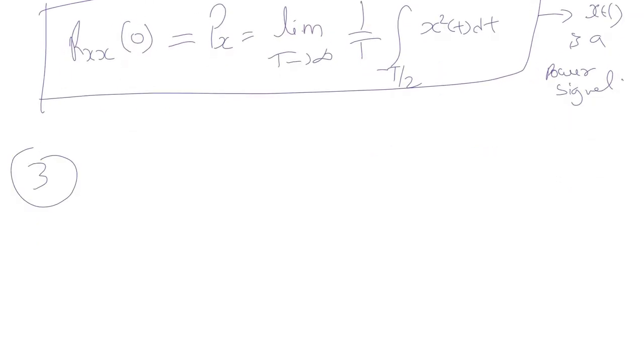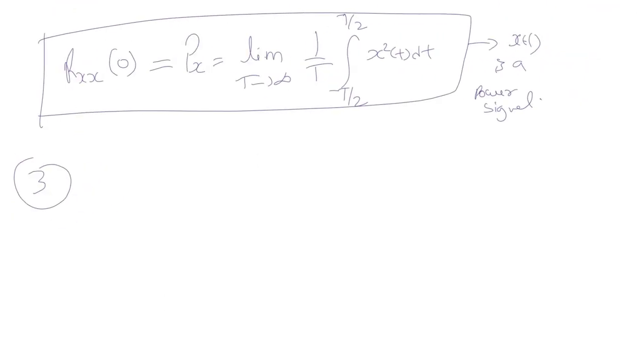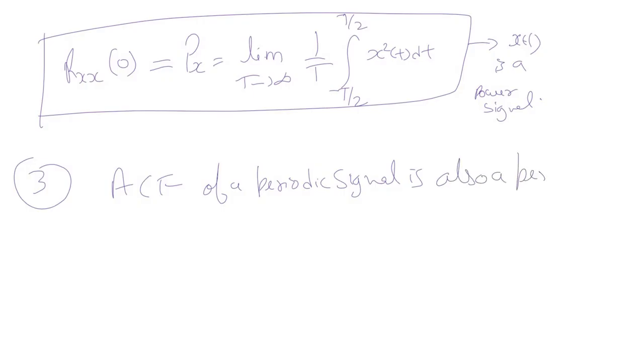Third property says that the autocorrelation function of a periodic signal is also a periodic signal with the same period.